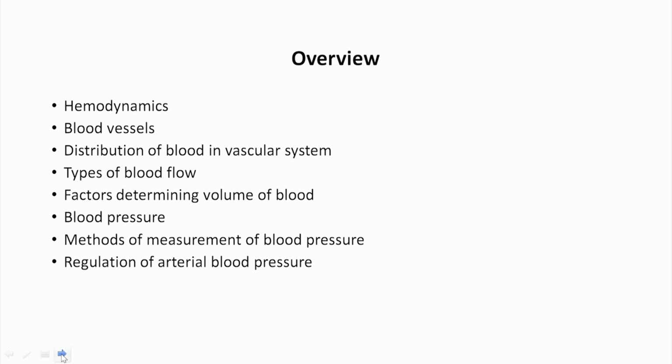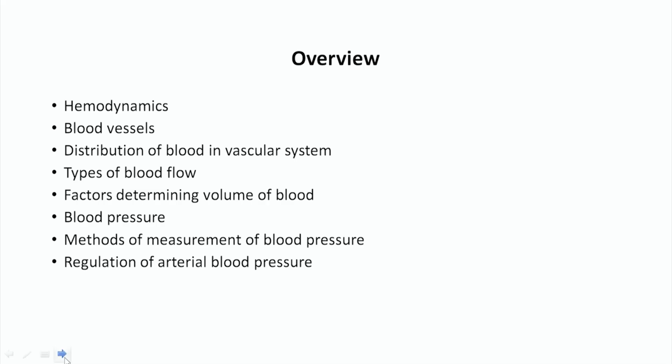Then we will see what blood flow is, and the types of blood flow. Two types of blood flow are there. Then we will see the factors which determine the flow of blood. After that we will see what blood pressure is, what the methods are to measure blood pressure, and what the factors are which regulate arterial blood pressure. Altogether, these things in brief we will discuss today. So let us start with the topic dynamics of cardiovascular system.